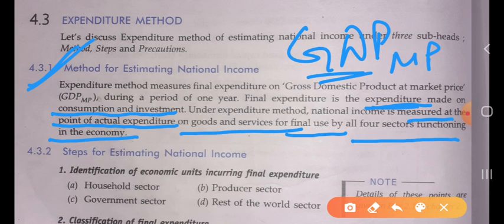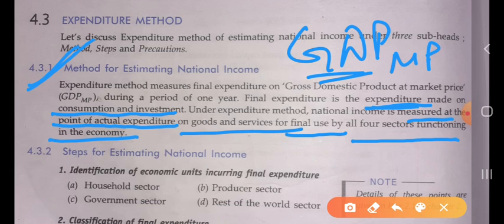Final expenditure is basically the expenditure on consumption and the expenditure on the investment. Final expenditure means whatever expenditure we are doing, we do it for our consumption, consumption expenditure, and the investment expenditure. Whenever we consume something, we have to do some expenditure. So expenditure basically deals with the consumption expenditure, and we also invest our money, so it is the investment expenditure.